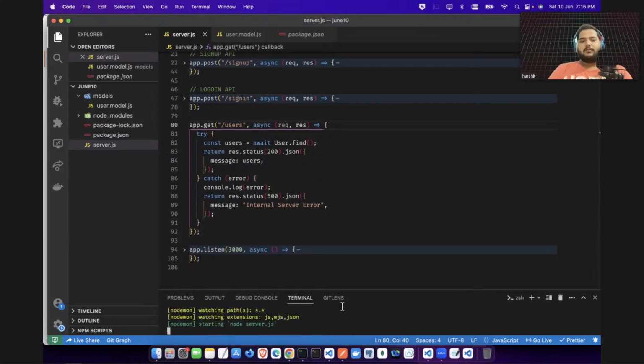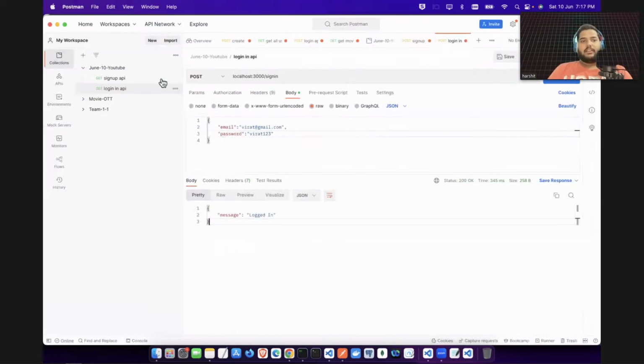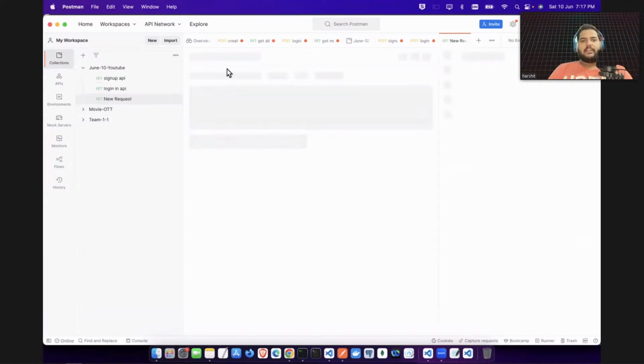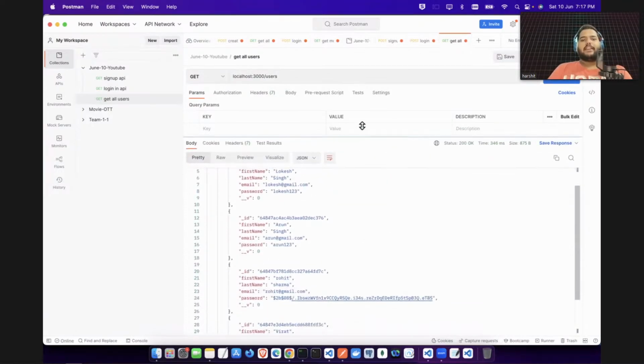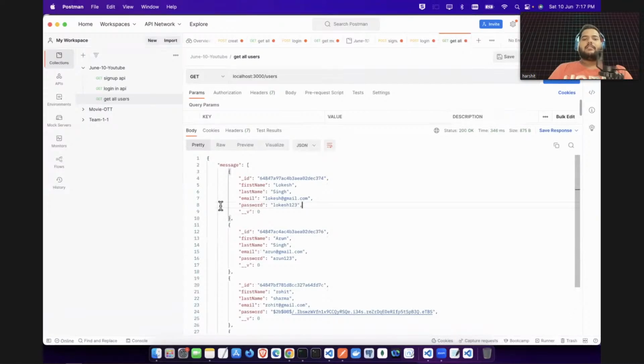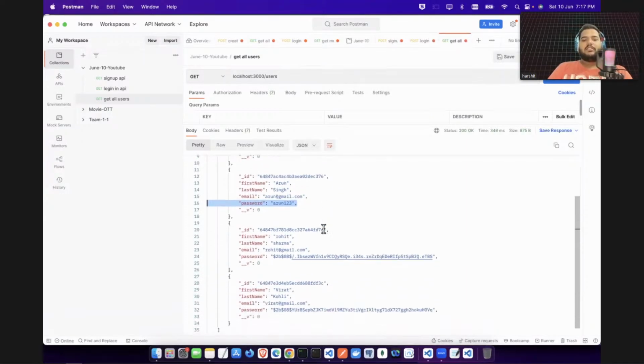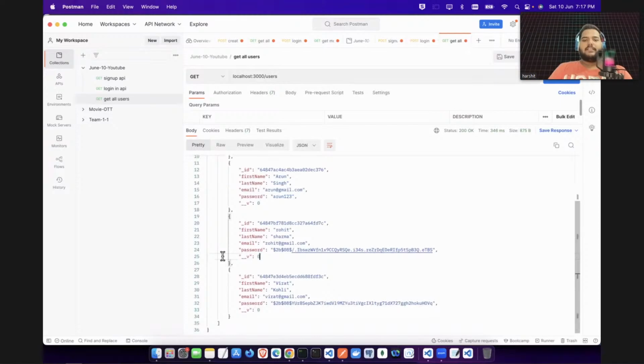Now let's start with Node here, and I can add a request and name it get all users. And I can say what is the API name. So the API name is users, right? So users, and just send the request. You guys can see all users are getting here. Location and all, like previously we haven't built that hashing feature. So that's why for location, Arun, the password is visible here. But for Rohit, for Virat, everyone, the password is hashed now.